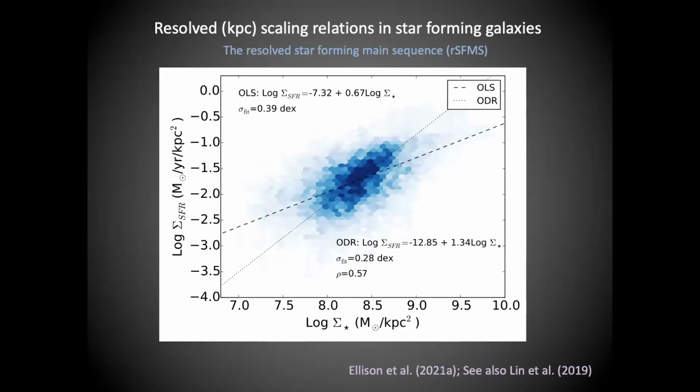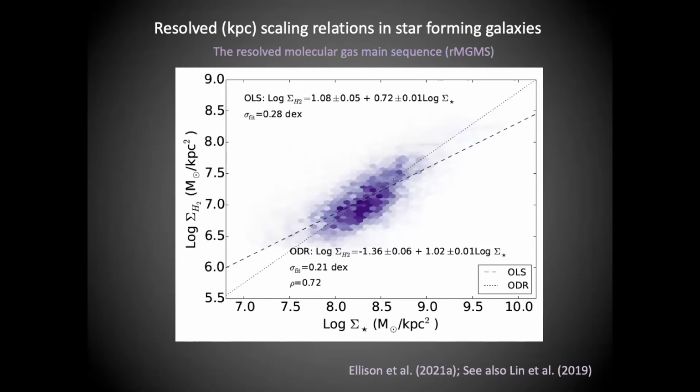Then there is the resolved version of that star-forming main sequence that I mentioned at the beginning of the talk. So the correlation between star formation rate and stellar mass. Now, you don't need ALMA for this. And this has been well studied with tens of thousands or hundreds of thousands of spaxels in just the IFU surveys. But nonetheless, this is the ALMAQUEST version of the resolved star-forming main sequence.